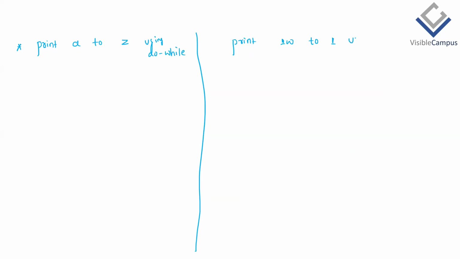Print A to Z, and the next question is print 100 to 1. Please write these two by using do while.